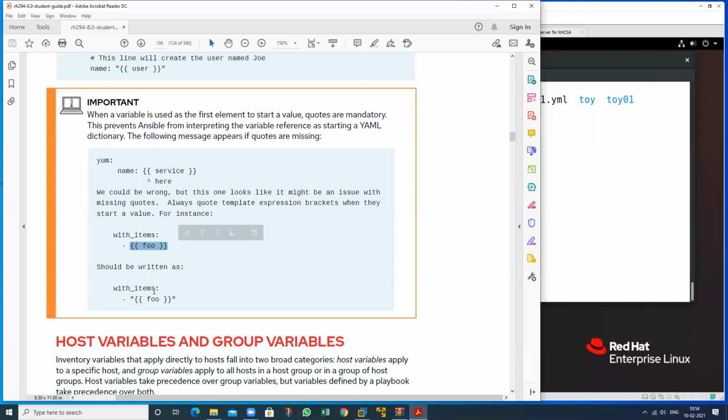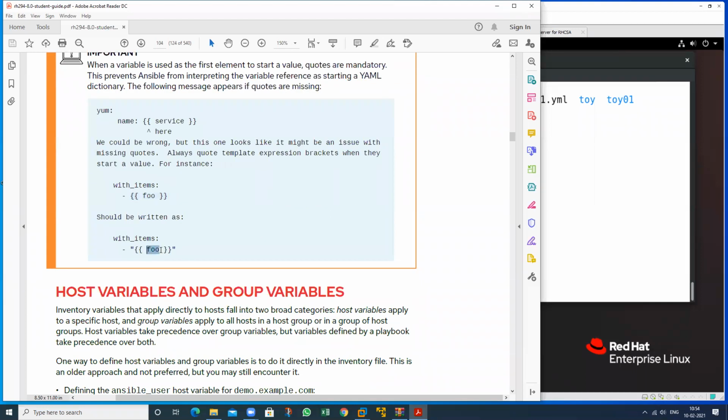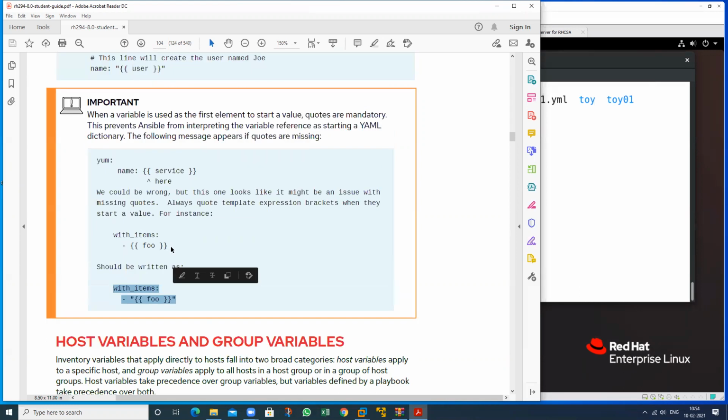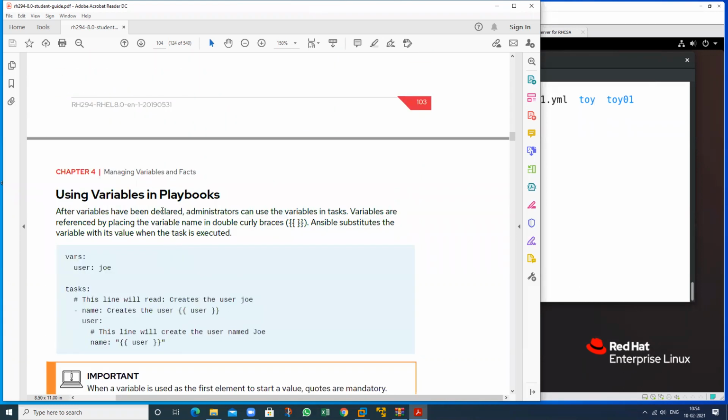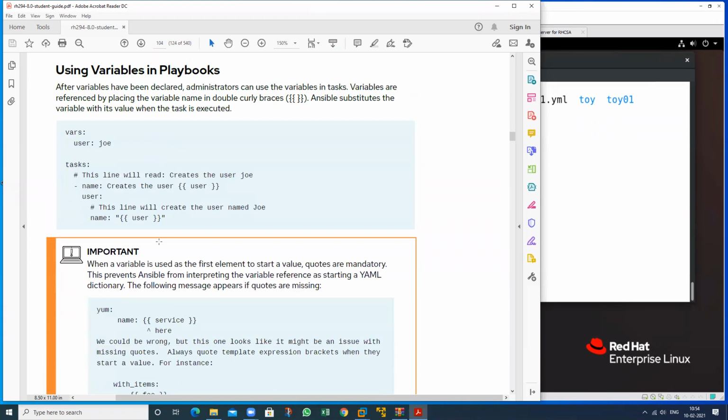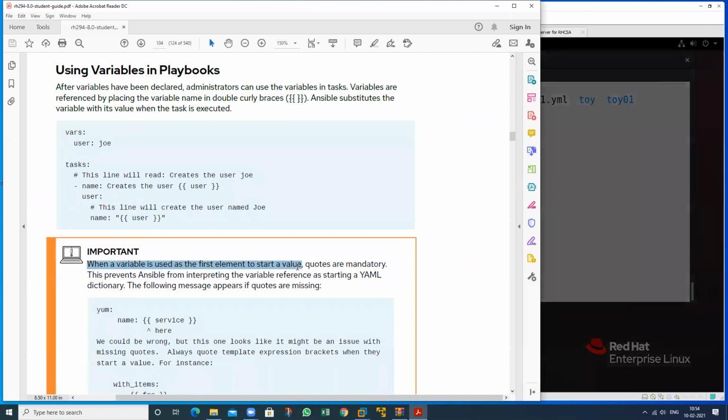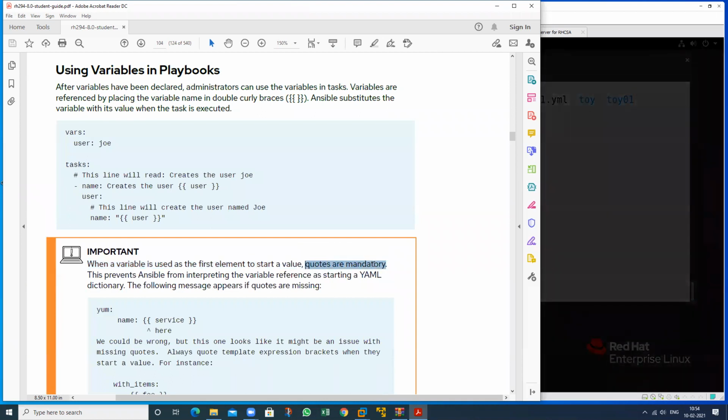If you want to call a particular variable, this is the name, foo. It's my variable name, and I want to call it. So the value of foo can be called this way. By using this method, we can call that particular variable. See here, when a variable is used as the first element to start a value, quotes are mandatory.